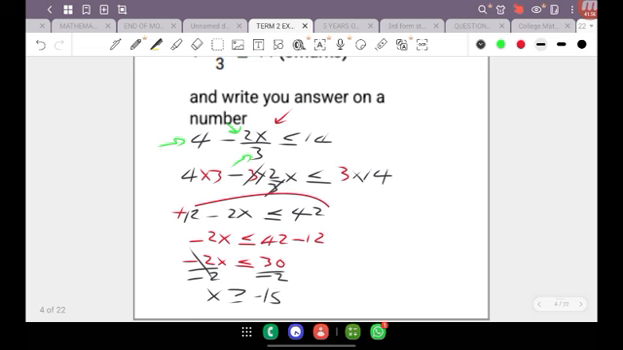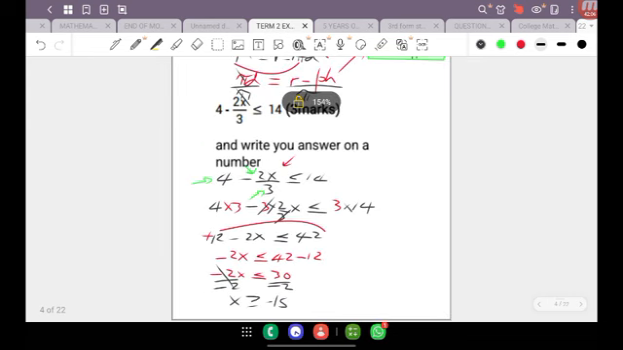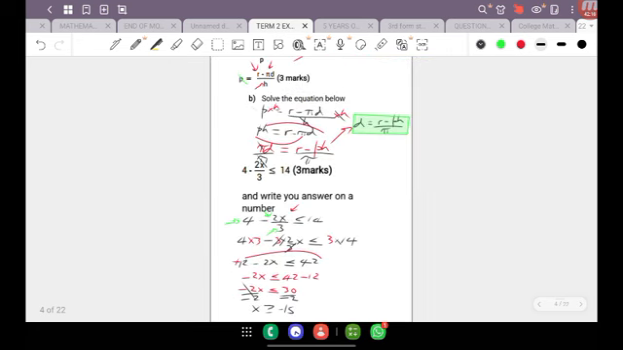Now, let me know, guys, if you did it the other way. Did you carry the negative 2x to the right and bring the 42 over to the left? Did you get the same answer? Let me know in the comments if you did. But either way, ladies and gentlemen, boys and girls, the answer is going to be practically the same. Alright, so hopefully you guys got a hang of that.